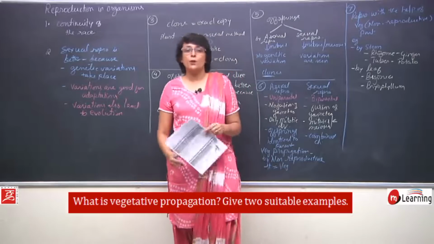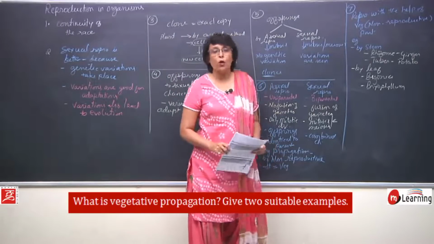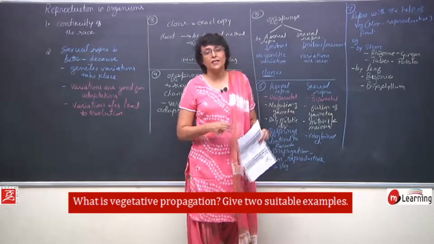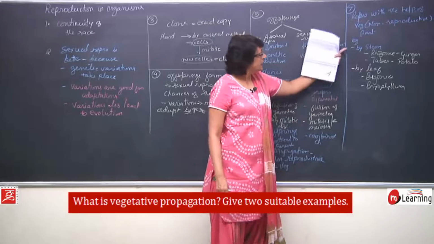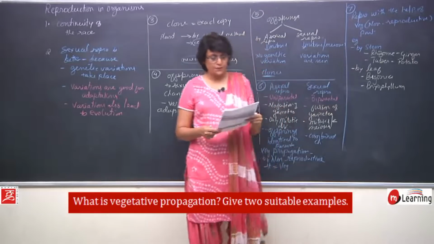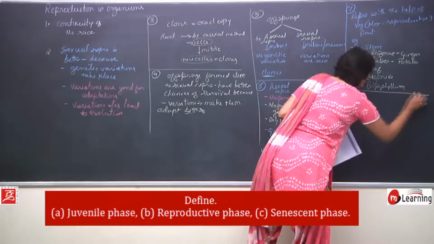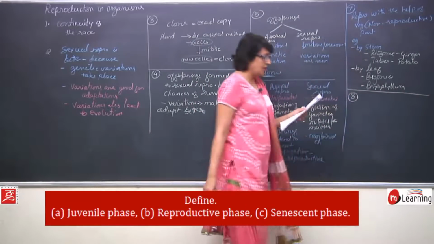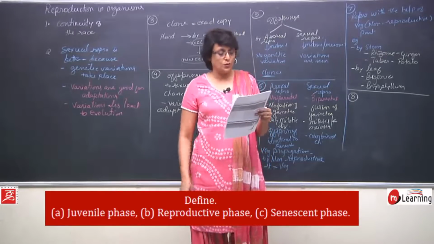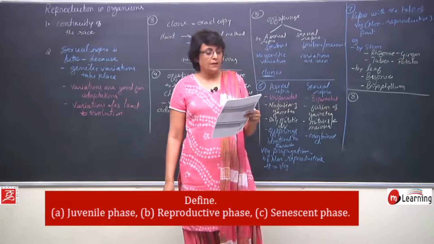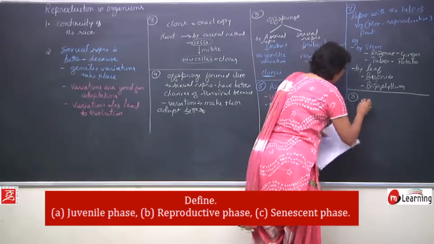So, vegetative propagation, or vegetative reproduction, is when a vegetative part, which is also a non-reproductive part like stem, leaf or root, helps in reproduction, and 2 examples of each. Now, let us come to question 8. Question 8 says define. There are 3 terms which are given and we have to define those: juvenile phase, reproductive phase and senescence phase. So, first is juvenile phase.